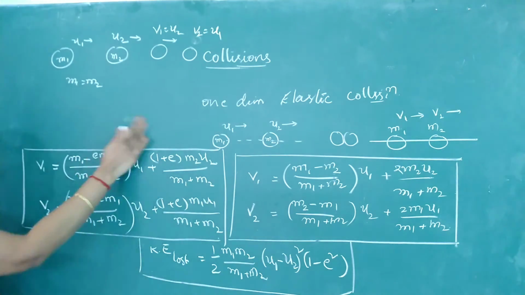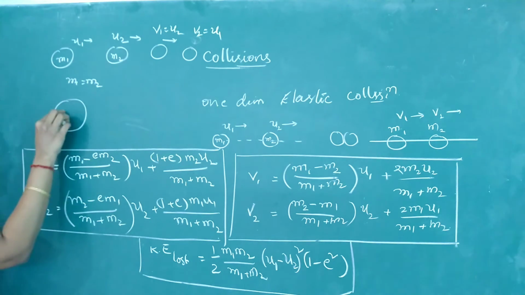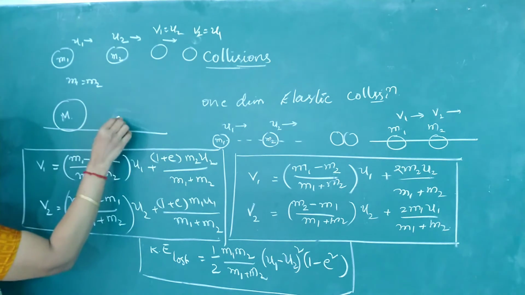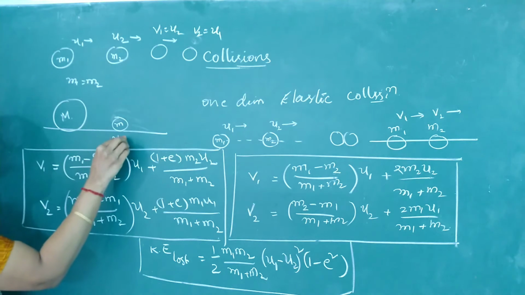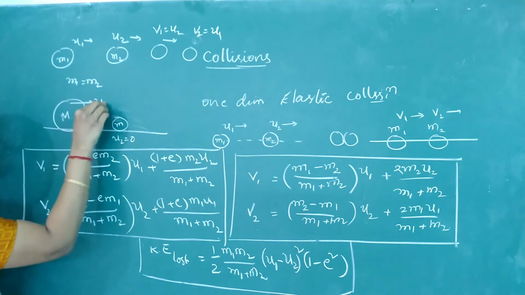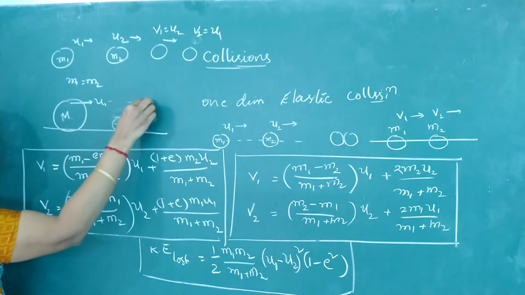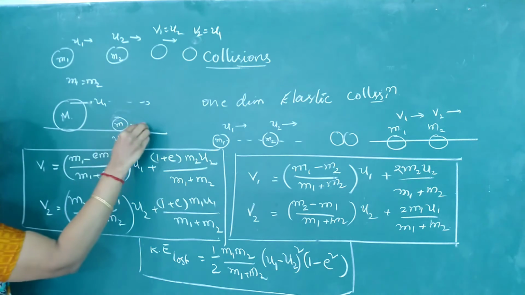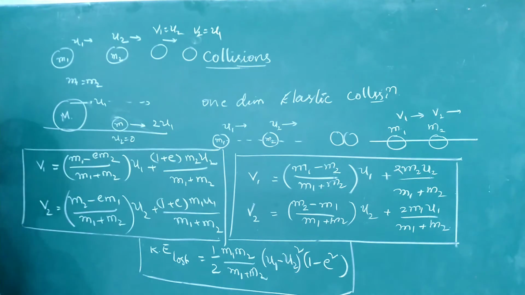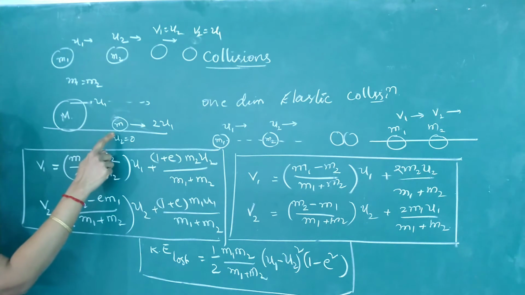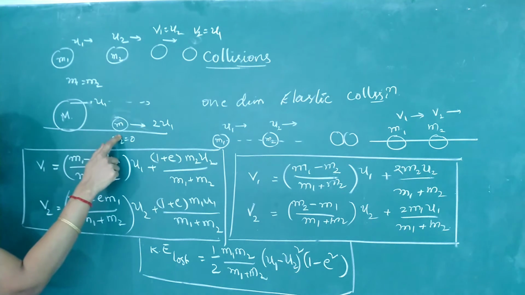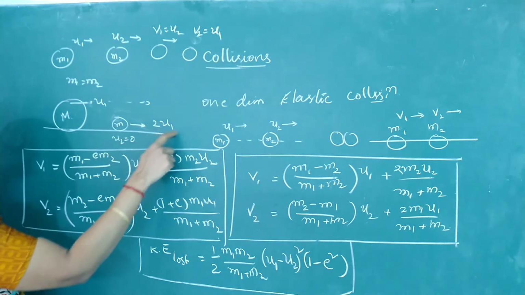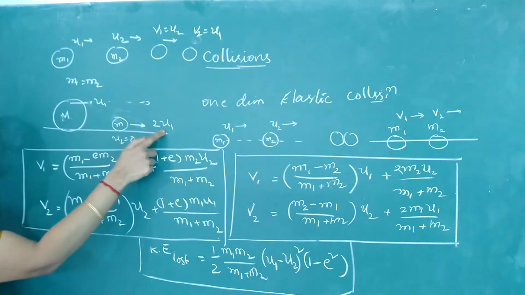Apart from this, we have already studied this. Say if a heavy body, if m1 is very heavy and m2 is at rest, if this goes and collides with a lighter body which is at rest, then what would happen after collision? After collision, m1 continues to move with the same speed. There is no change in the speed of capital M. But the lighter body will start moving with a speed double the previous. So if a heavy body collides with a very light body and the collision is perfectly elastic, m1 continues to move, whereas m2 will move with double the speed of capital M.